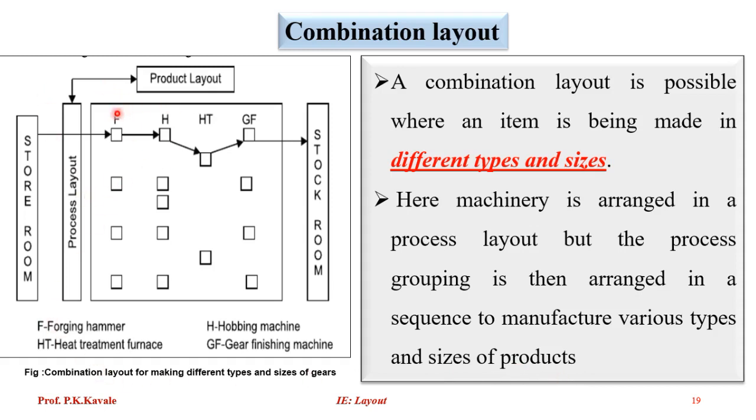For example, there are groupings we have done, and according to the groups we try to maintain the flow, meaning raw material converted to finished product. F stands for the forging hammer, HT for heat treatment, H for the hobbing machine, and GF for the gear finishing process. So the above layout makes different types and sizes of gears.